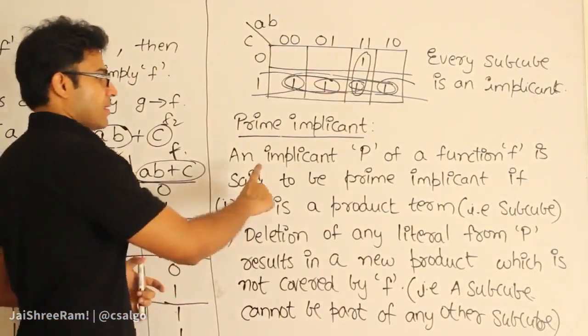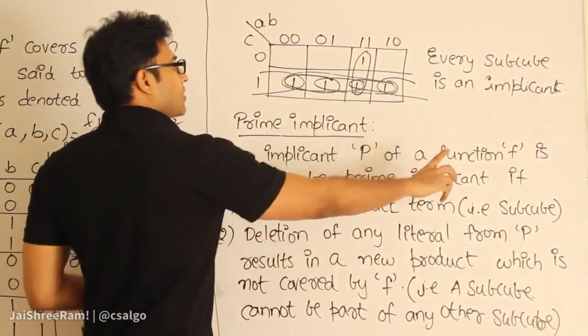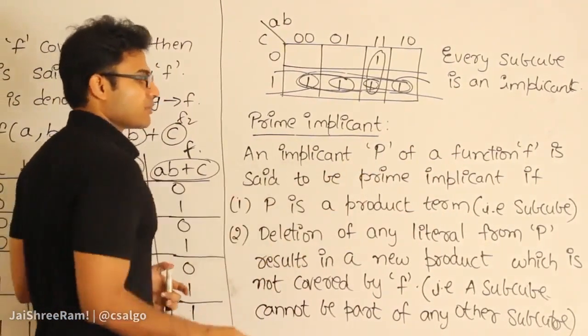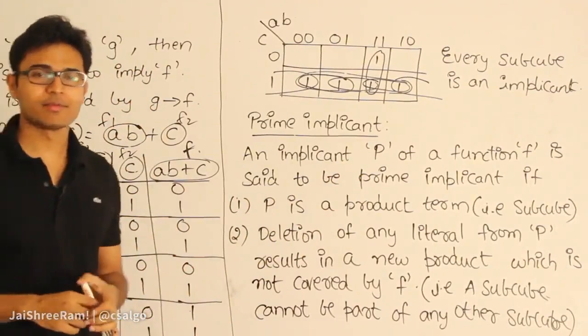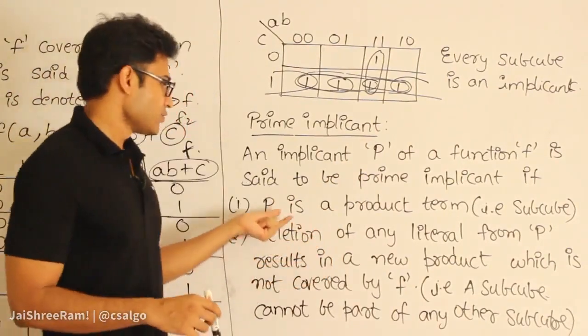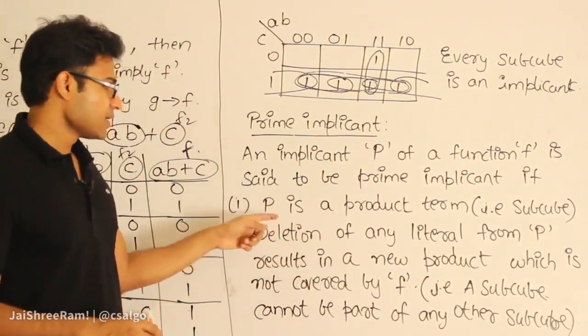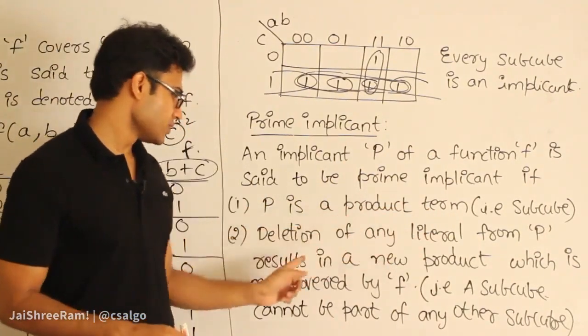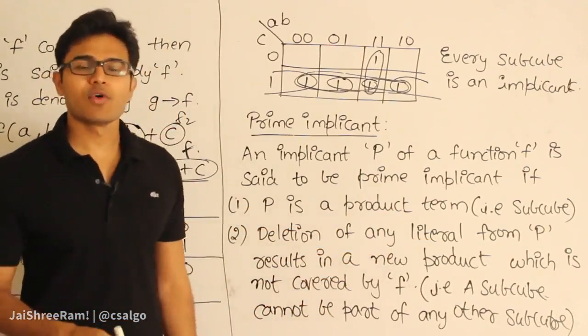See this: an implicant P of f is said to be a prime implicant if P is a product term. First of all, it should be a product term. Why? Because it has to be a subcube, right? And second, deletion of any literal from P results in a new product which is not covered by f. What does it mean?